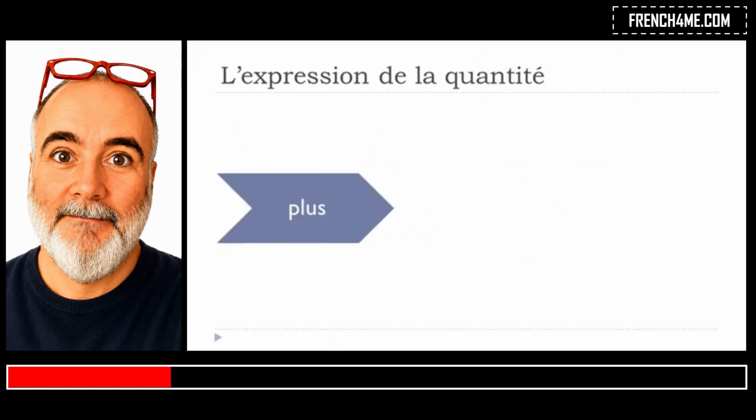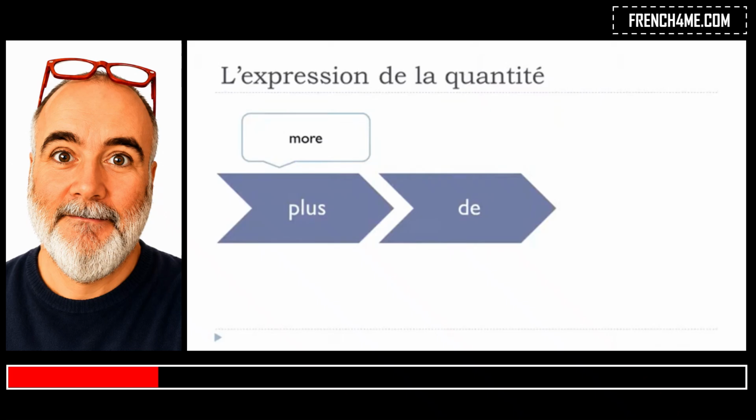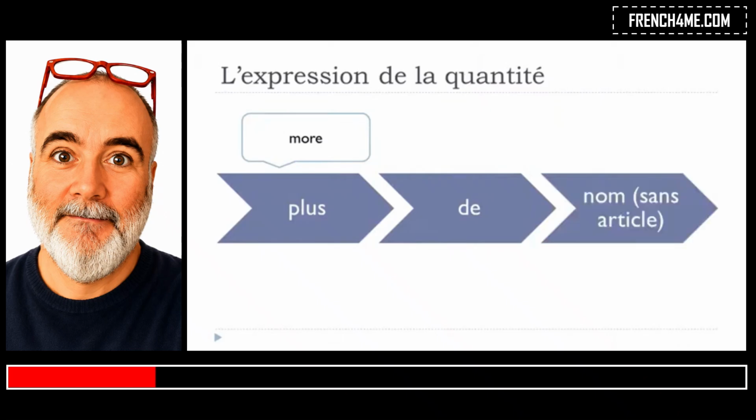If you want to use plus, more, okay, in some cases you will have to pronounce it plus, okay, so you will see that a bit later. De, and then the noun without the article. All right, remember, more, plus, or then plus, de, and the noun without the article.